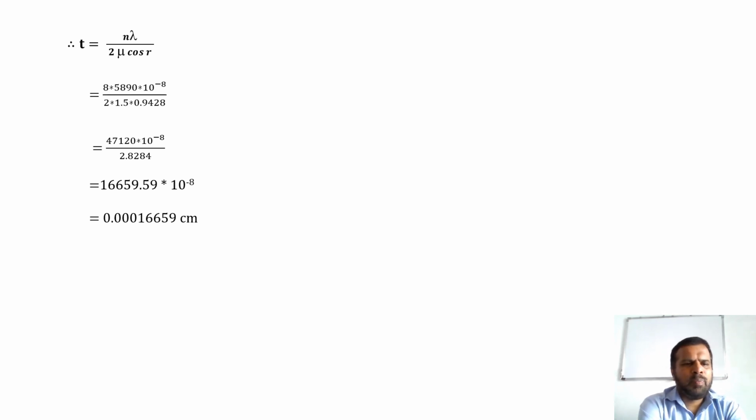That is equal to 47,120 into 10 raised to minus 8 divided by 2.8284. That is equal to 16,659.59 into 10 raised to minus 8, or t is equal to 0.00016659 centimeter.